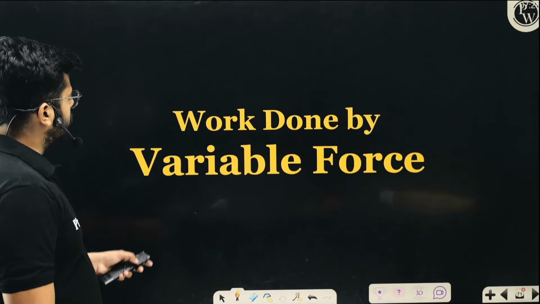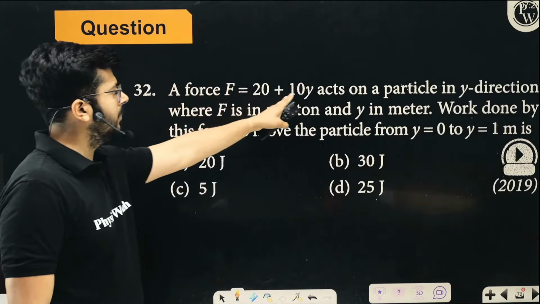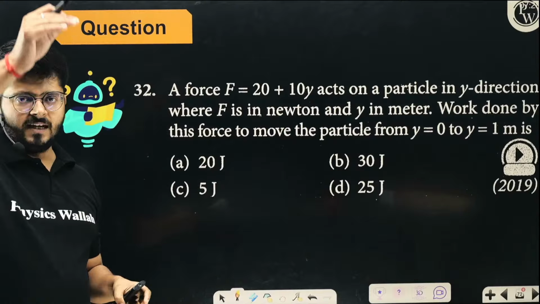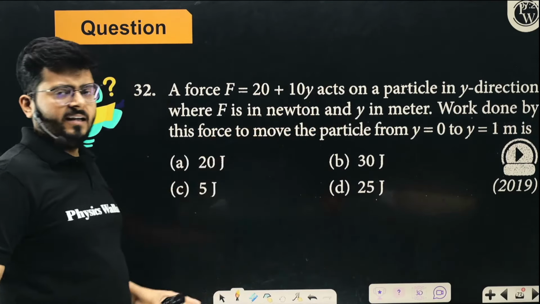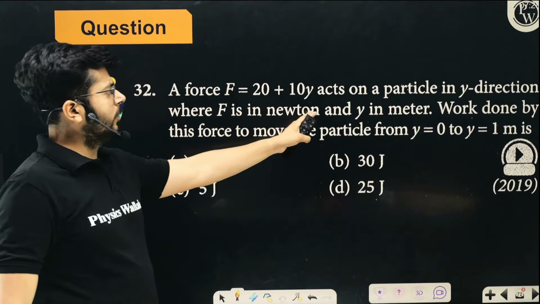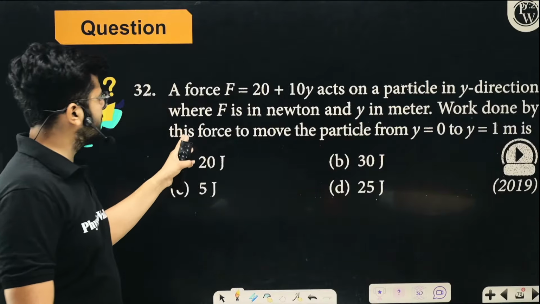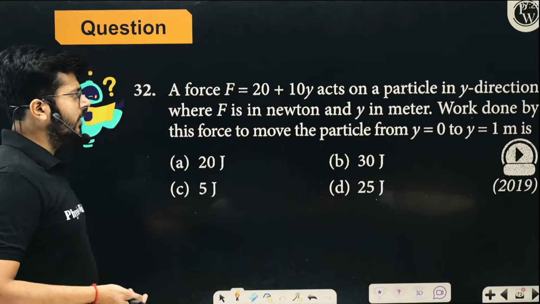Right. Let's solve work done by the variable force as well. Have a look at this question. A force is acting, 20 plus 10y. So with the changing value of y, the force will be changing. It is acting on a particle in y direction, where F is in Newton, y is in meter. Work done by this force to move the particle from 0 to 1 meter is. What will be the value of work done by this force?